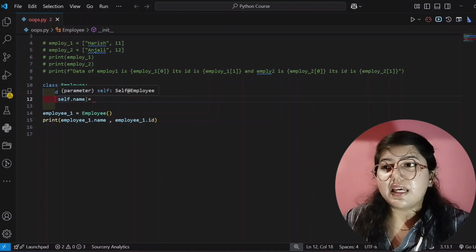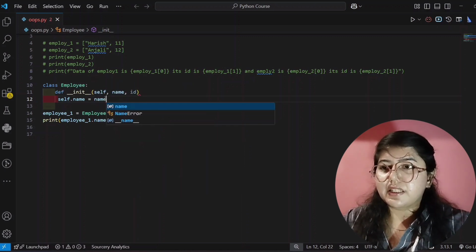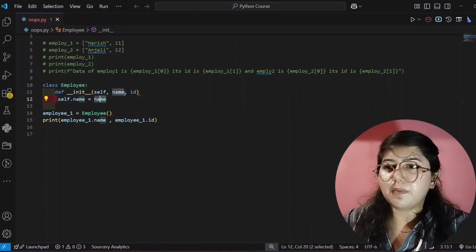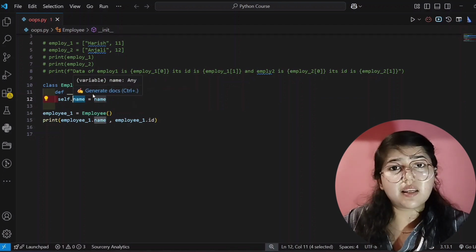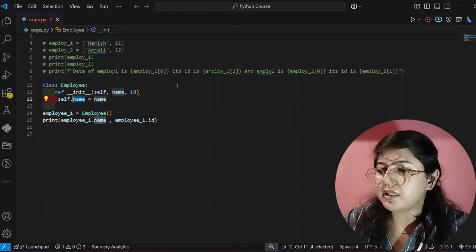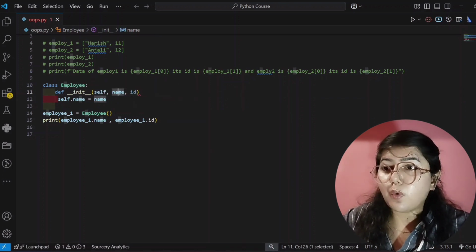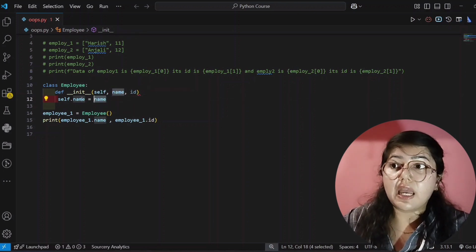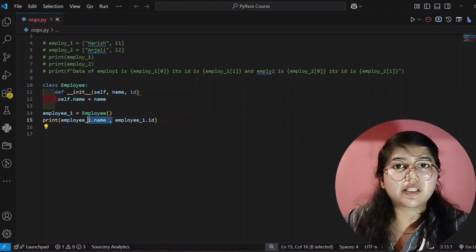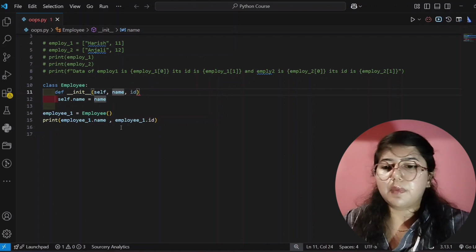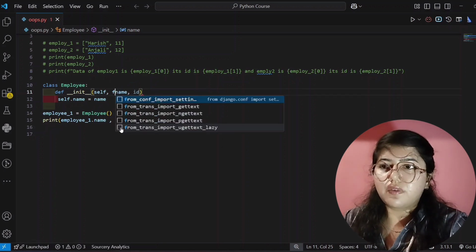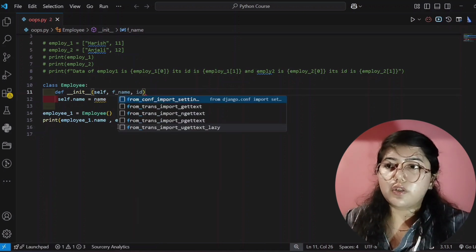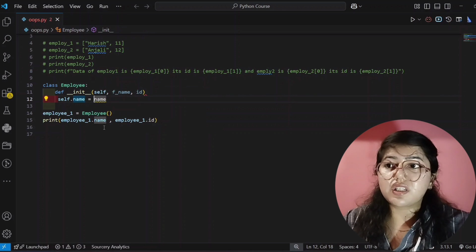Now tell me, is this name and this name the same? Here also I'm writing name. No, they are not the same. See here, whatever parameter you write is the same as what you write after equals to. And this other name is different, what you will write while printing. So I'll give it a different name, full name, so that you don't get confused and you will know the difference.